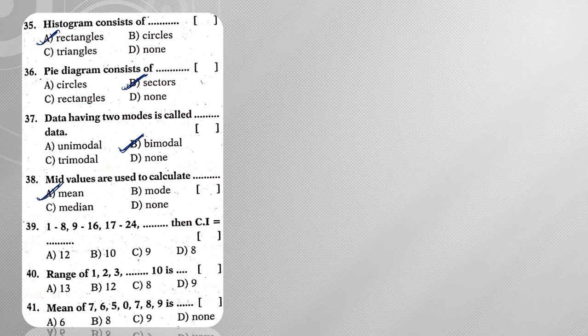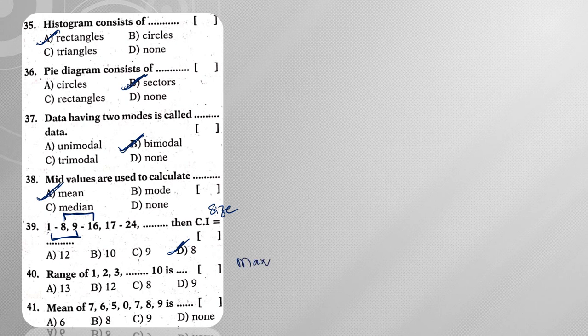So class marks are used in finding the mean. Next, 1 to 8, 9 to 16, 17 to 24. Then class interval or class length, I think, right? So this is about class size. So what is the class size of these particular classes? Now if you want to find out the class size, simply take the difference of any two consecutive upper limits or any two consecutive lower limits. So 1 and 9, what is the difference? It is 8. Okay, next, the range of 1, 2, 3 and so on 10. So what is the formula for range?